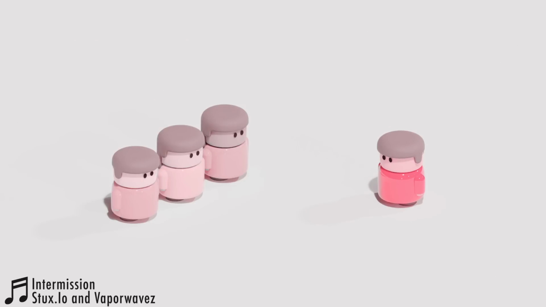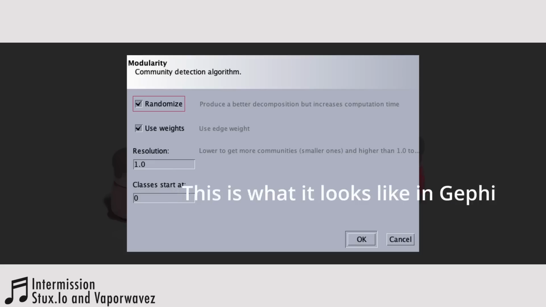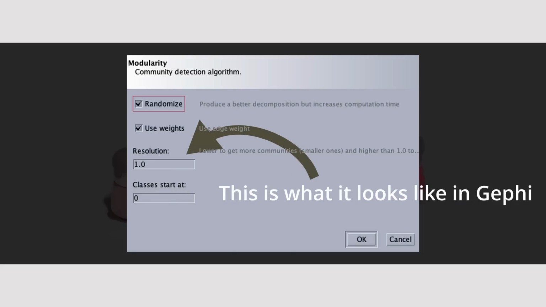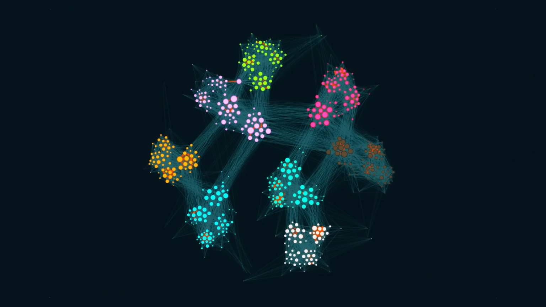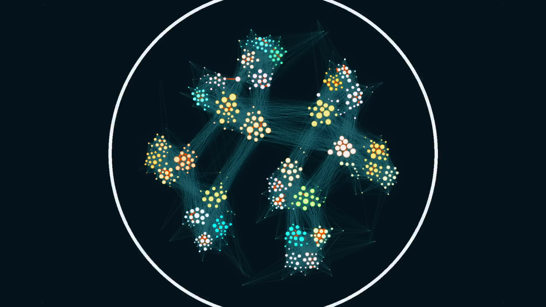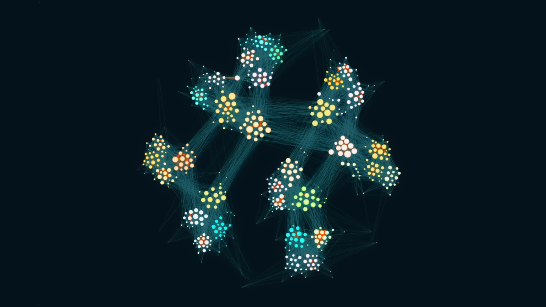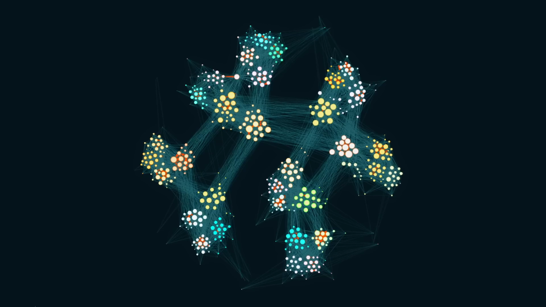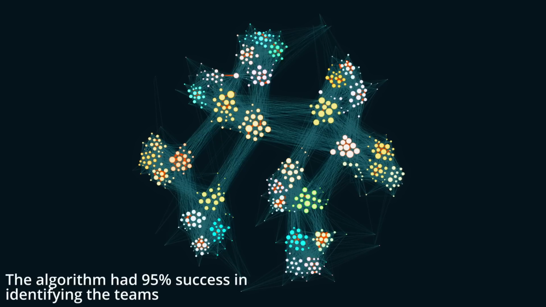One thing I didn't mention is that the community detection algorithms typically have a resolution parameter that roughly sets the size of the communities it finds. What I just showed you was for the default parameter, but if we set it lower, we can find more smaller communities. For example, I've lowered the parameter here until we got 32 communities, and just visually speaking, you can see that it matches the teams quite well.